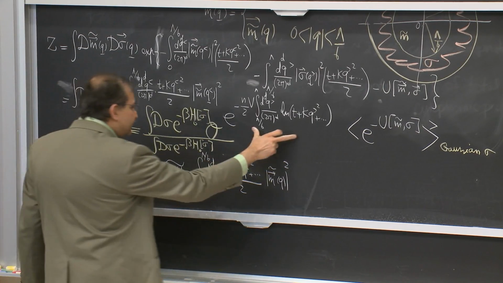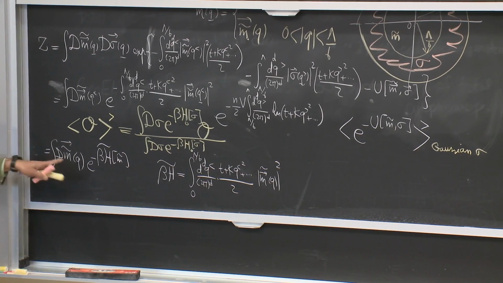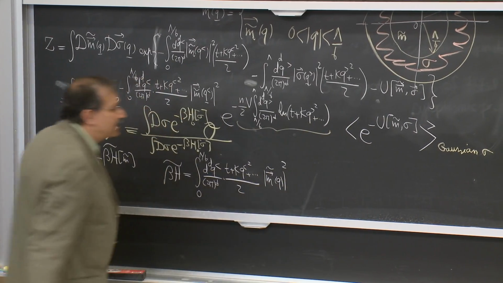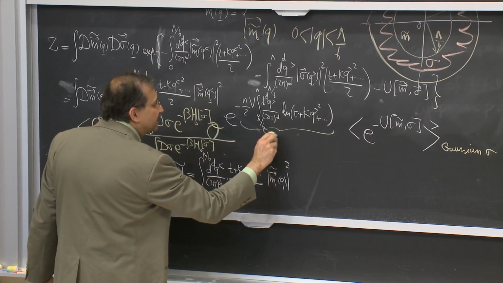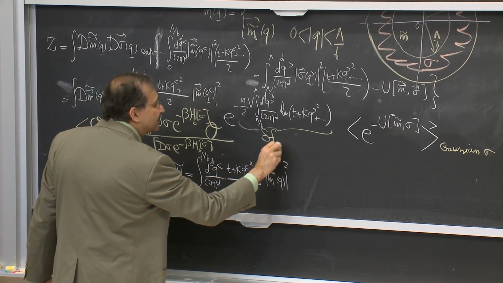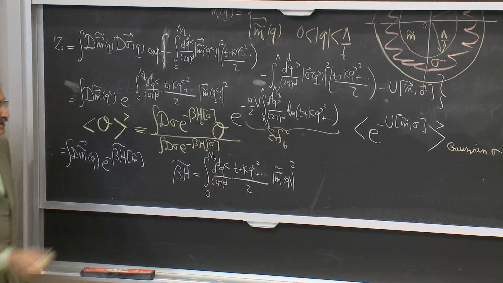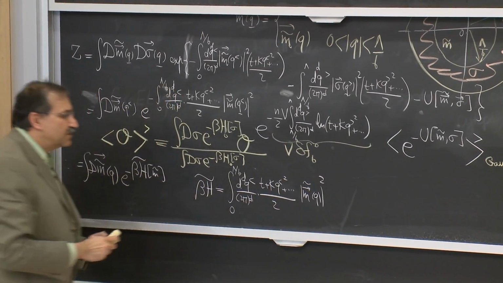There is a part that is just a constant term. Clearly, this constant is the free energy of the modes that I have integrated, assuming that they are Gaussian in this interval. The answer is proportional to volume.